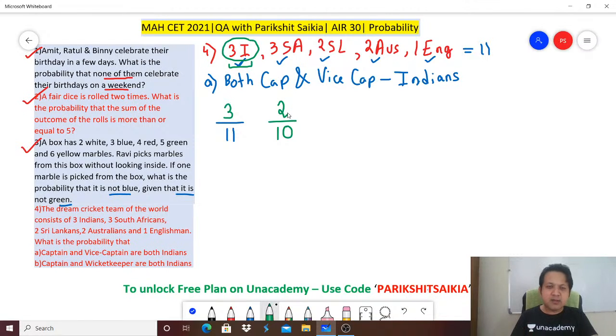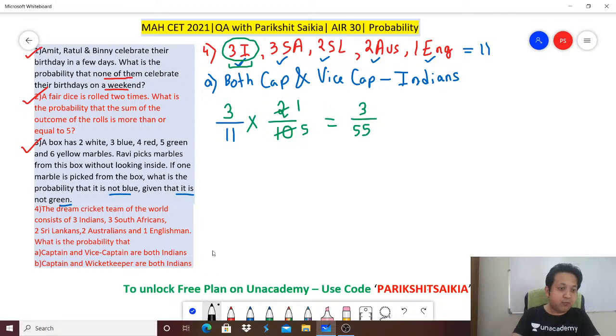So remember, 3 by 11 into 2 by 10. So this is 1 by 5 of 3 by 11, which comes out to be 3 by 55. I hope you get the logic. No formula ever in PNC or probability. Just common sense will suffice. Let's look at the next one.